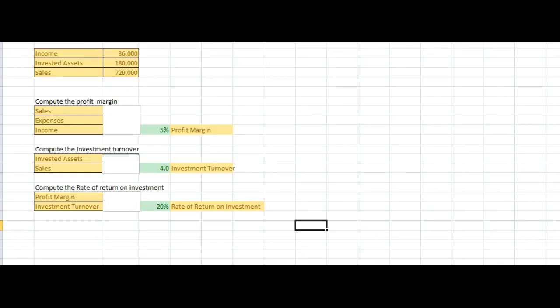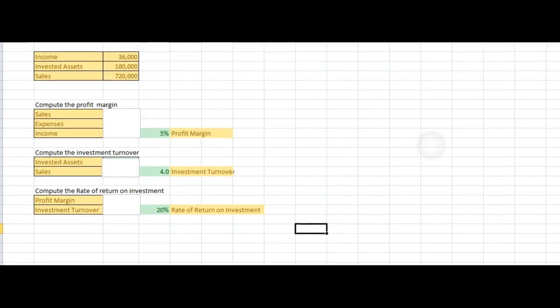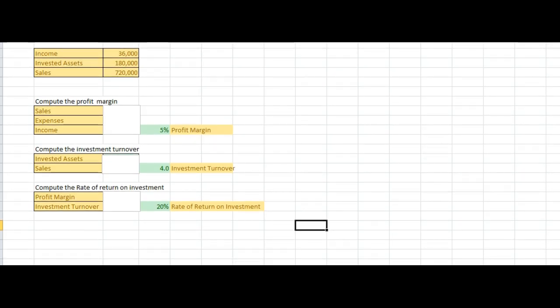And here, we're looking at profit margin. My guess is you can figure this one. We have sales and expenses and income. And we know sales is 100%, right? And so what is expenses? It's 95% of the sales, which means a profit margin of 5%.